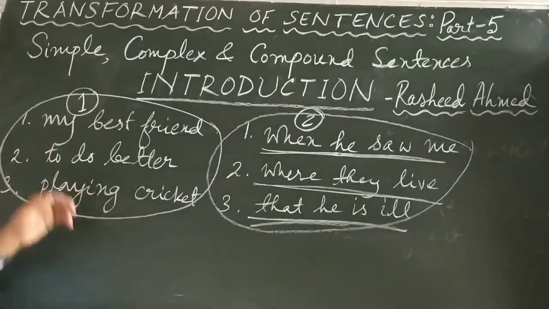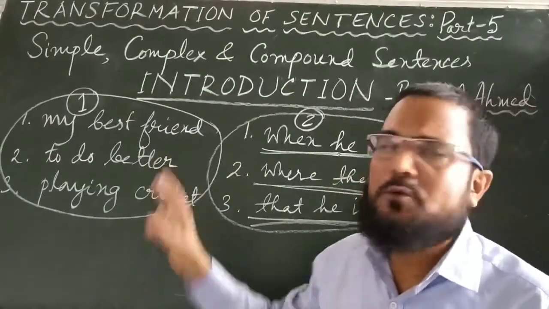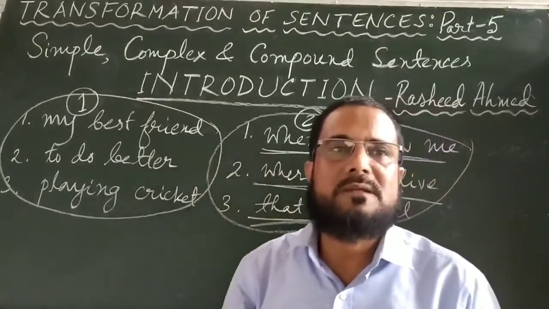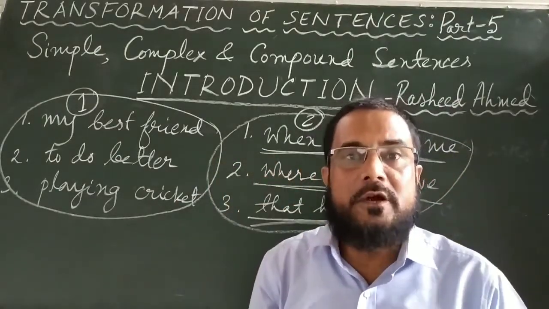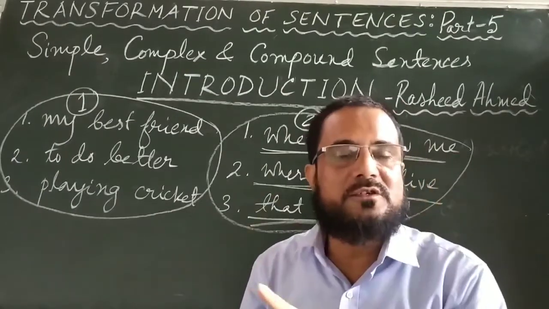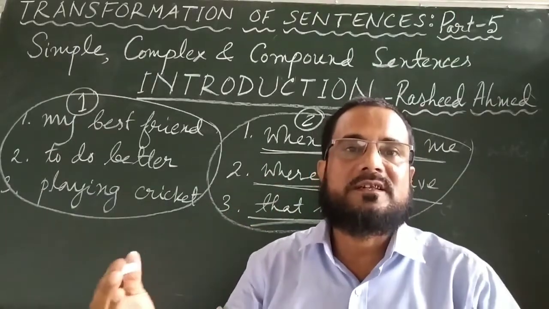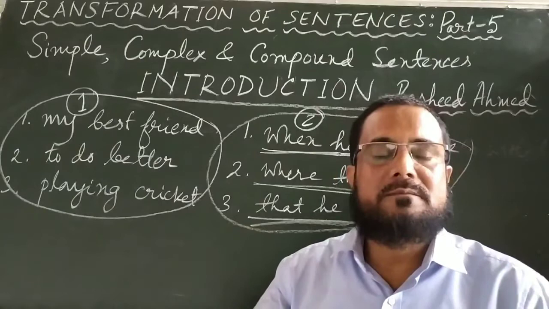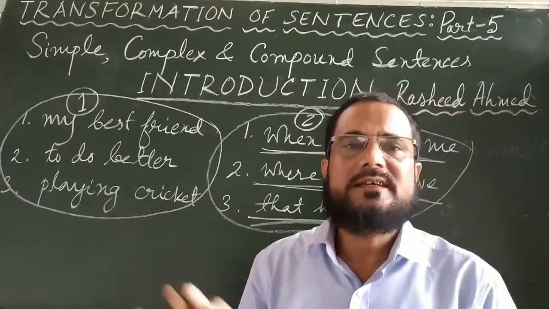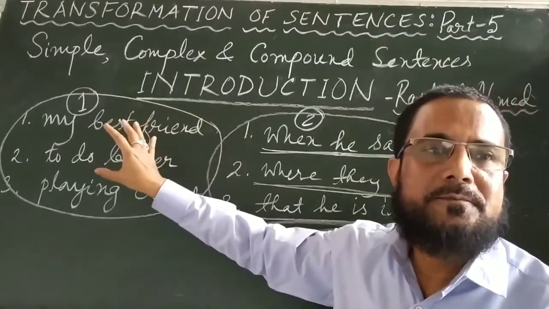Coming here, you see here also, my best friend. If you say my best friend, then from these 3 words I understand something. If I hear someone saying these words only, my best friend, then I understand that he is talking about a human being, and he is talking about a human being with whom he is very close, with whom he is very intimate. These things I understand, but beyond this, I don't know anything. That his best friend will come, or that his best friend has passed the examination, or that his best friend is ill, I don't understand anything. I just understand this much, that he is talking about a human being with whom he is intimate.